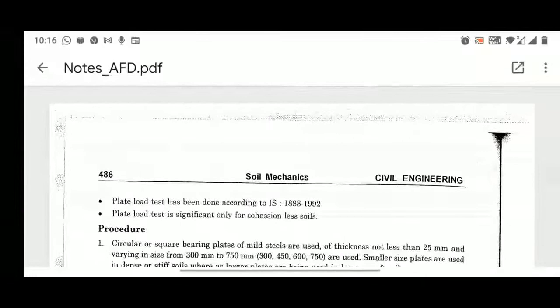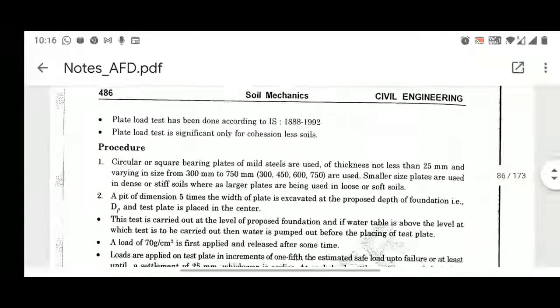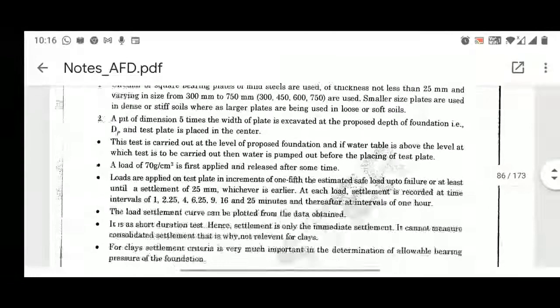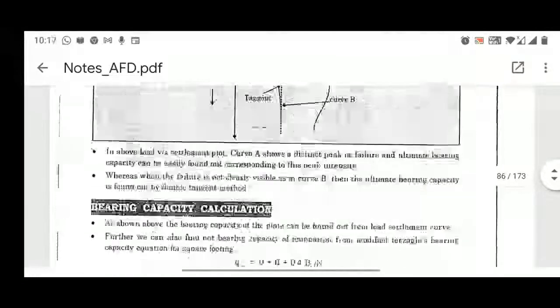Class, please note these Indian Standards, because in GATE they will ask you where you will find these standard procedures for doing the plate load test. So you can easily say that as per Indian Standard 1888 1992, for the plate load test we can see the procedure for doing the plate load test. Now, procedure. So how you will do the plate load test?